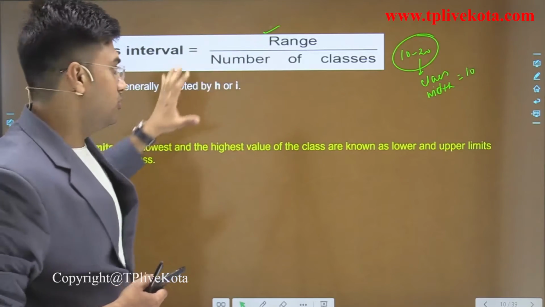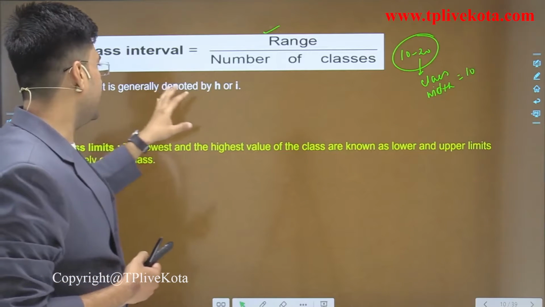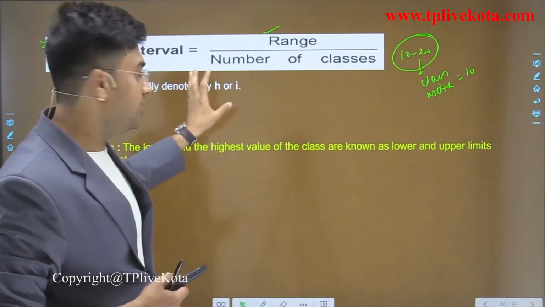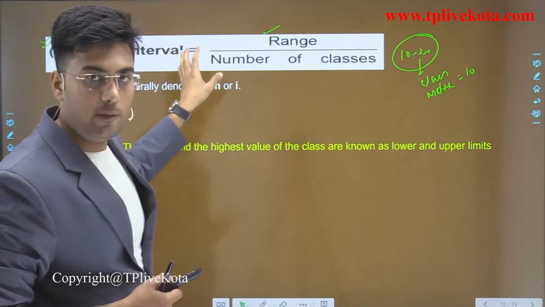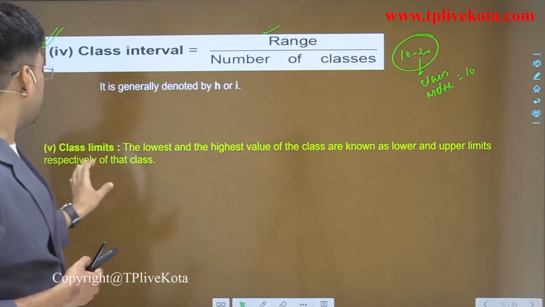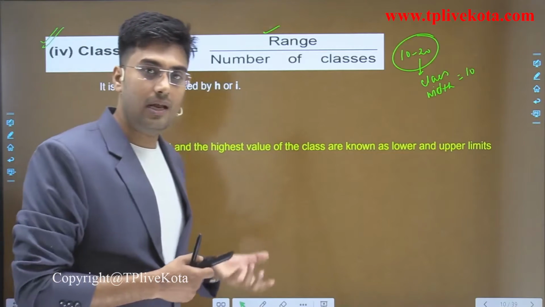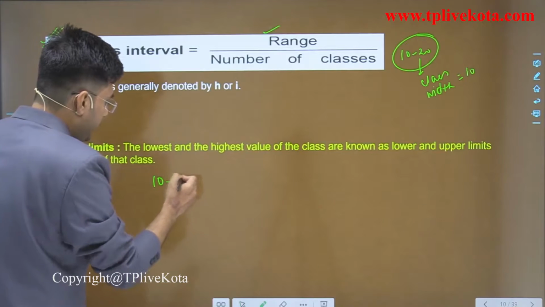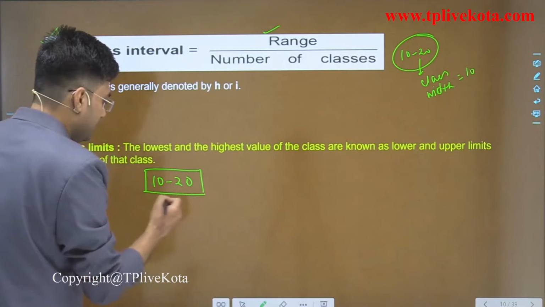Clear? It is generally denoted by h or I, the class interval. Now after the class interval, the next is class limits. What are the class limits? If we talk about the class 10 to 20, then these are the class limits here.